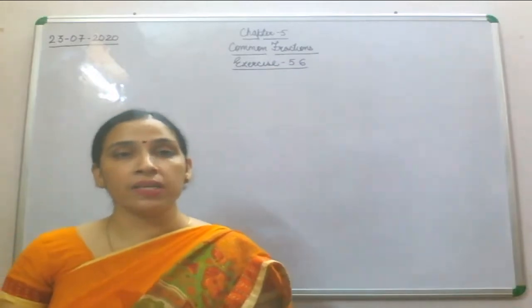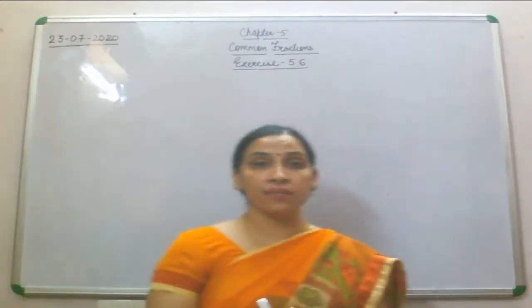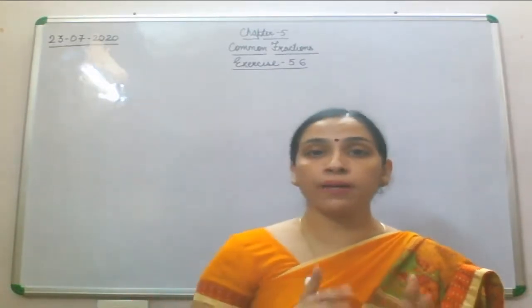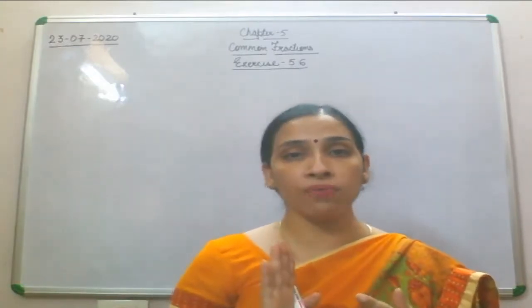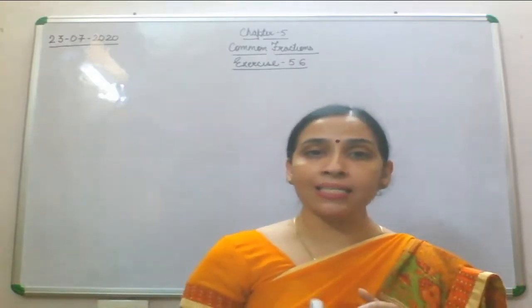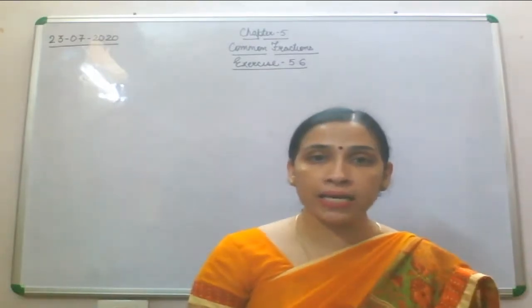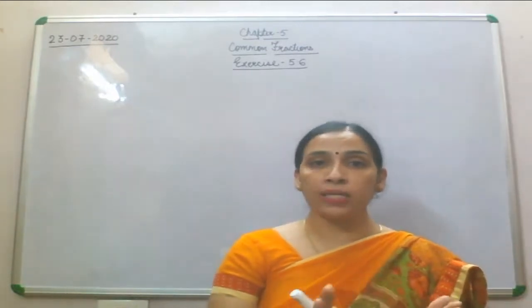Now what is given in the question? On a festival of Diwali, Anjali's mother bought 240 candles. It means the total number of candles bought is 240. Hear the question carefully, understand the question and then we will do the solution. We will not do it in a hurry.